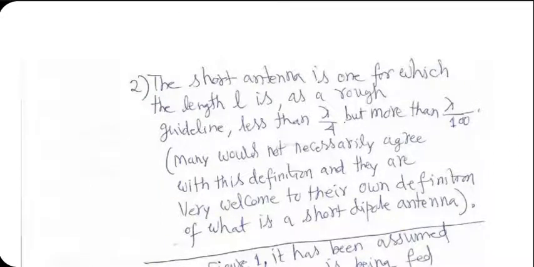As a rough guideline, it's less than lambda by 4, but more than lambda by 100. This is my definition. If the length is too large, then also you don't call it a short dipole. Then it becomes an arbitrary length dipole. We'll be talking about that also soon.